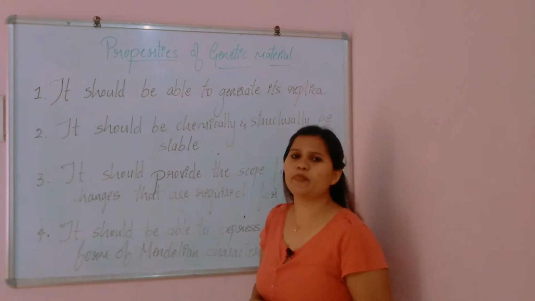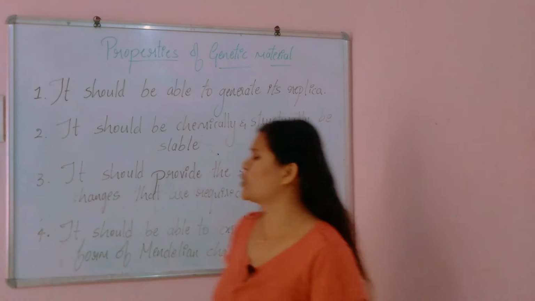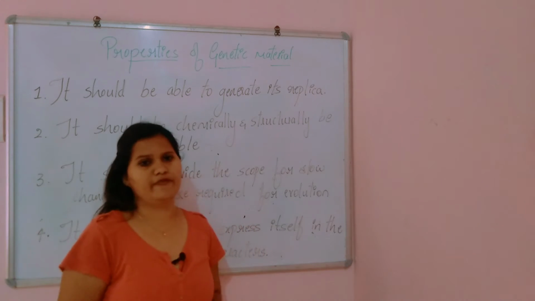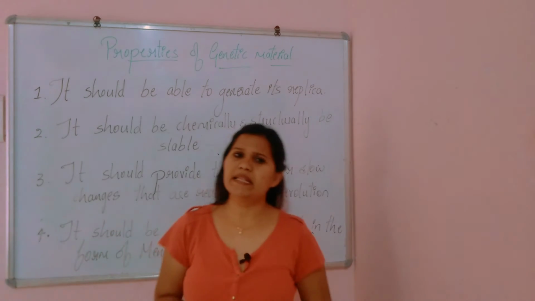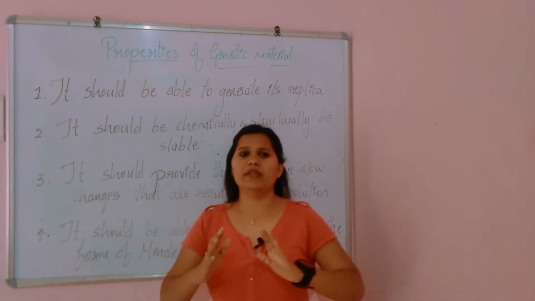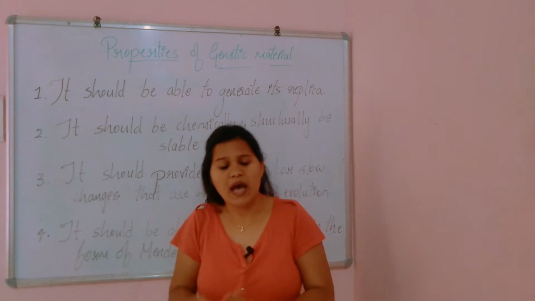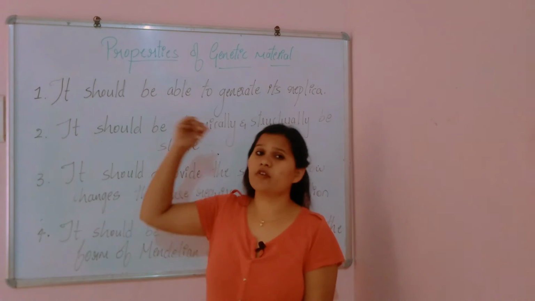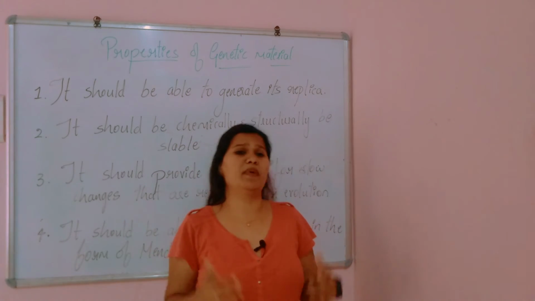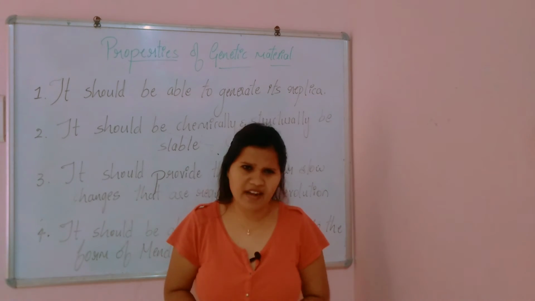Coming to the third property, it should provide the scope for slow changes for the purpose of evolution. We all know from childhood that we human beings are here because of our ancestors, it may be apes, monkeys or anything, right?